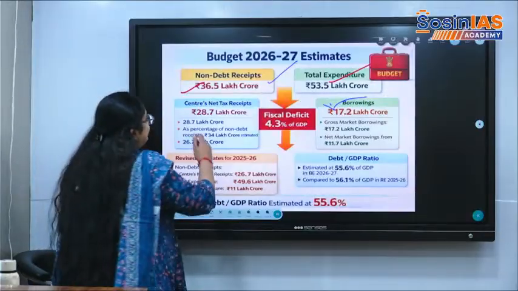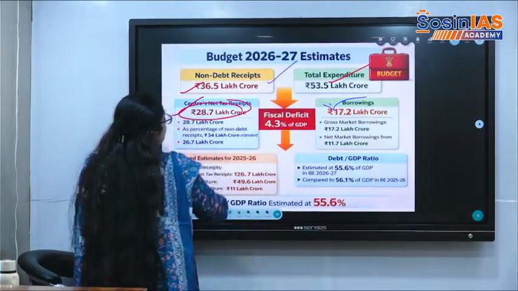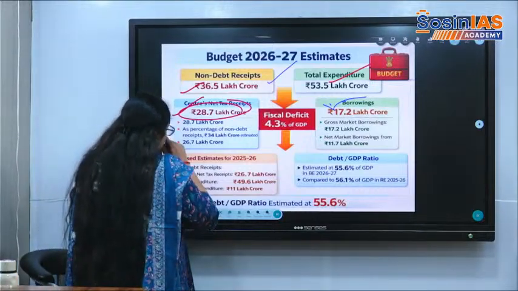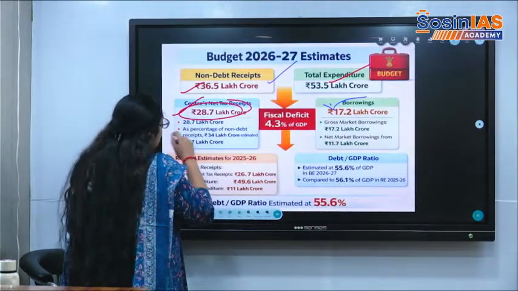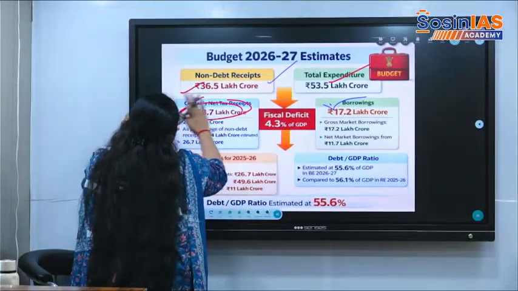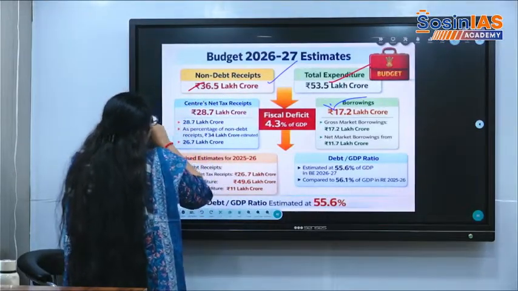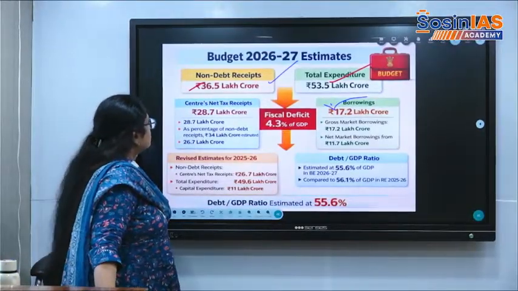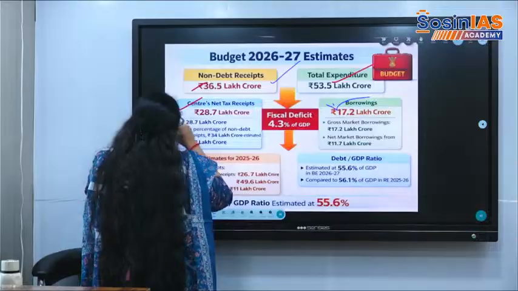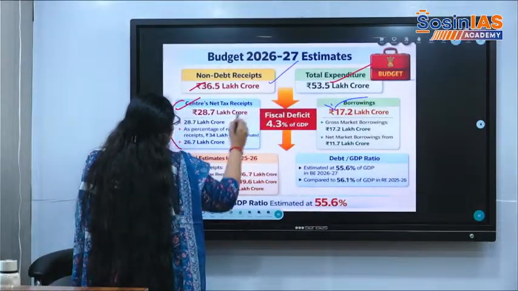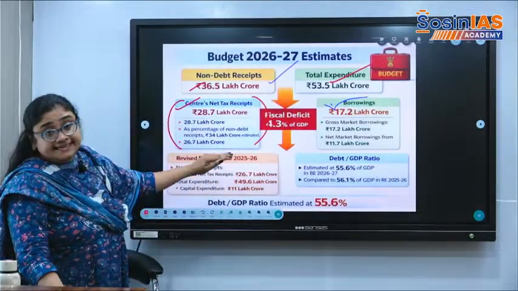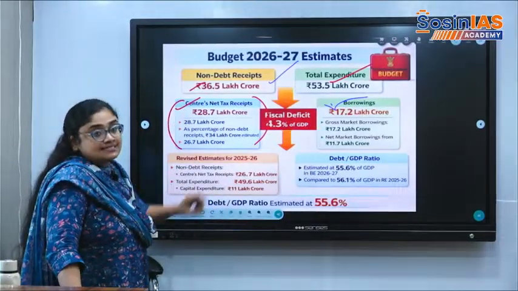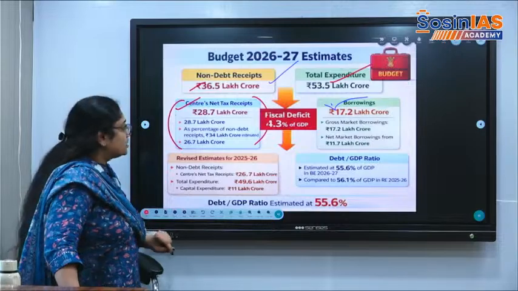Central net tax receipts, how much is it? 28.7 lakh crore. What are net tax receipts? After giving the share to the states, whatever tax receipts the center has are called net tax receipts, that is 28.7 lakh crore.